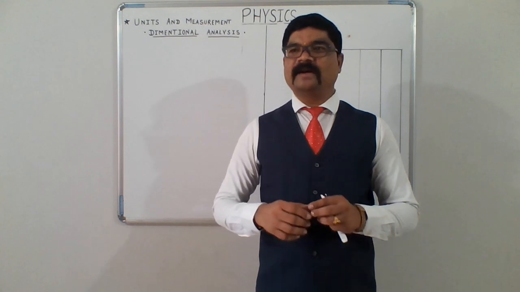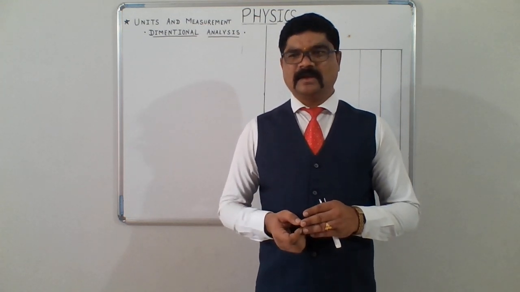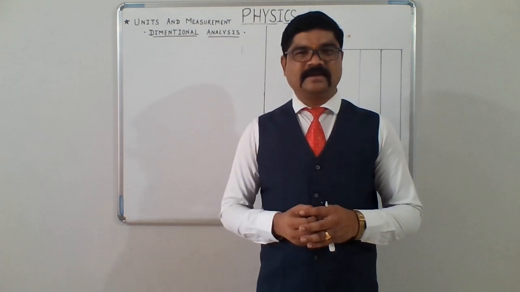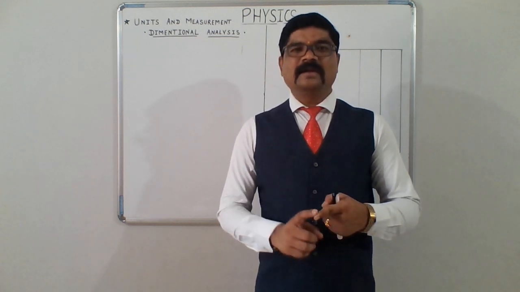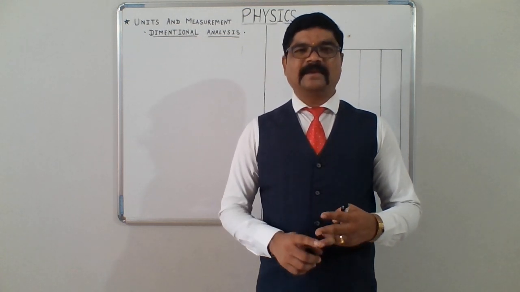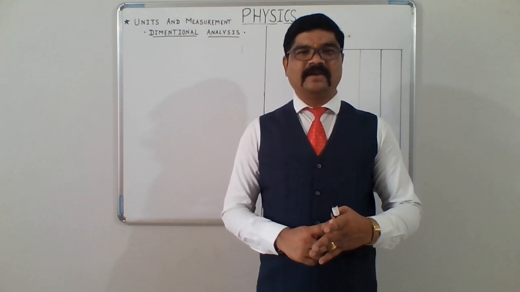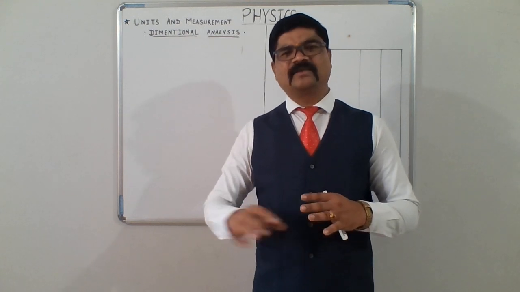When we talk about a physical phenomenon which is occurring, we come across different physical quantities, different terms in it. For example, electric current, length, mass, distance, displacement, speed, velocity, acceleration, angular momentum, angular velocity, moment of inertia, and so on.